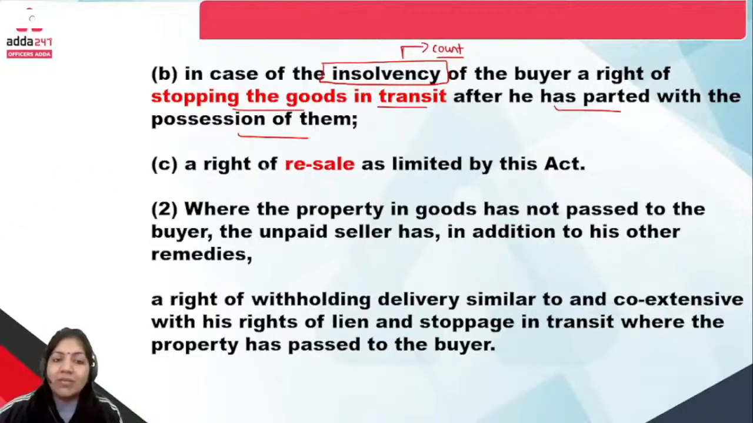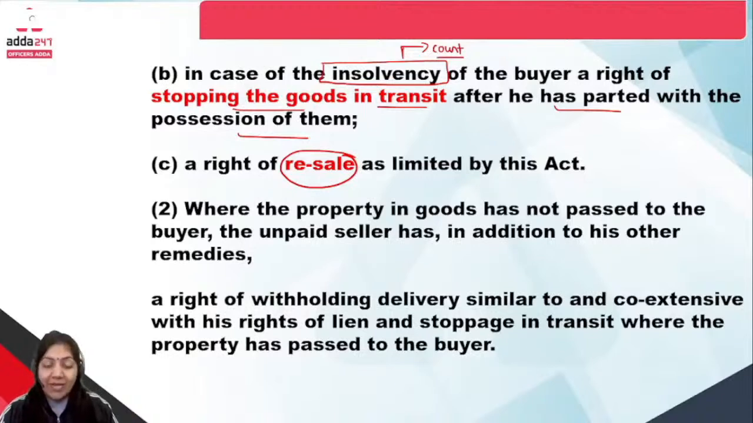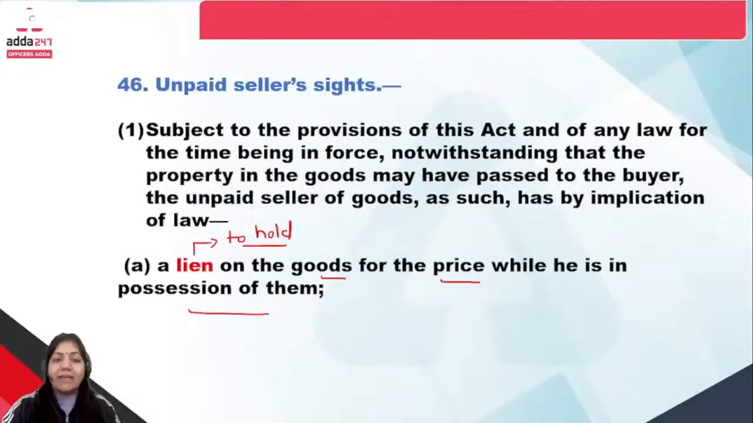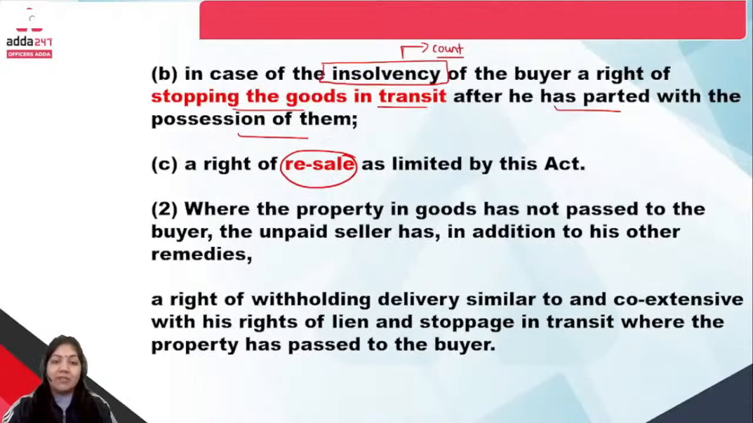And the third one is the right of resale. Resale means, suppose the buyer is not ready to give the money, so the unpaid seller has a right that he can sell the goods to another buyer. That is the resale. So we have done with the three rights of the unpaid seller toward the goods: lien, stoppage in transit, and resale.